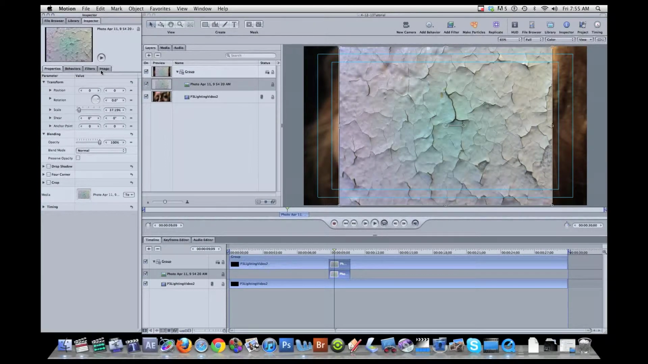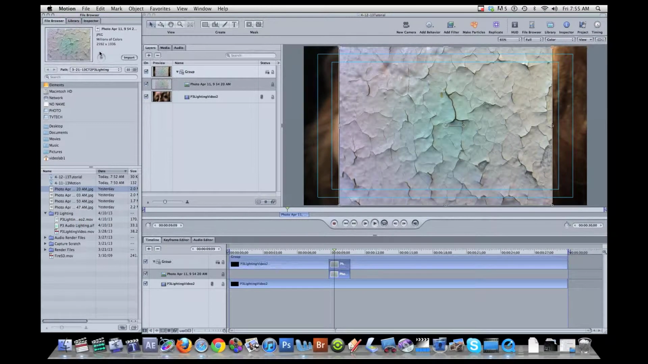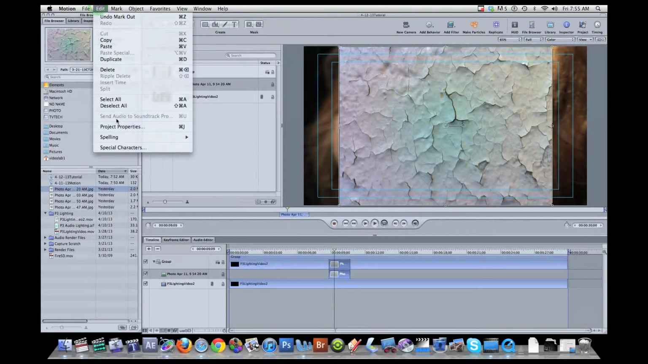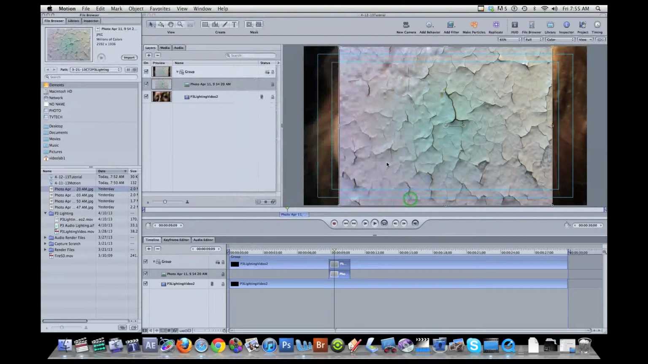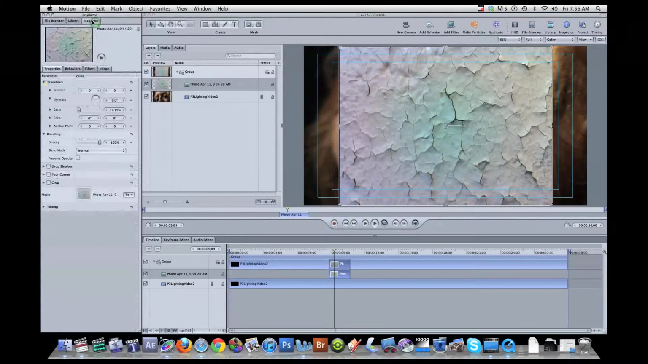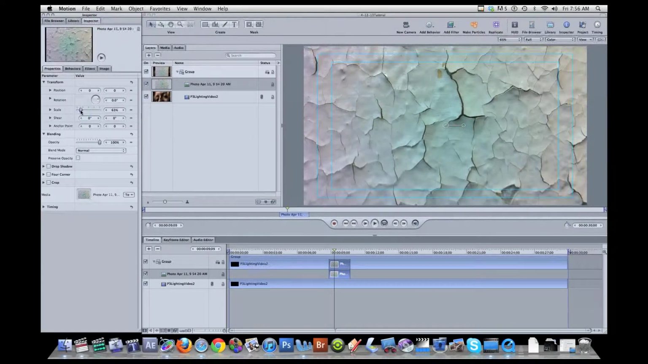This is actually a pretty large image taken from the iPhone. The file browser tells me that this is 2592 by 1936 pixels, and this is project properties 1280 by 720, so you could see that this is a much larger aspect ratio than this, and we can scale it up and not have any pixelation going on. So back to the inspector for this object, and I'm going to scale it up so it fills the screen.